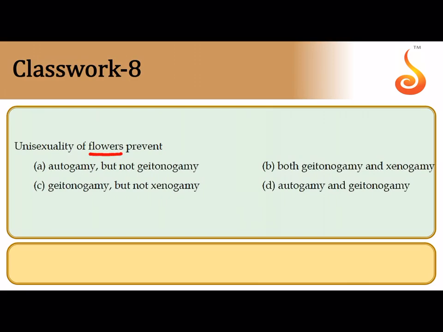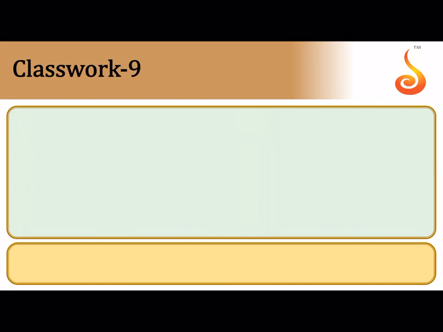Unisexuality of flowers, that means a flower either bears the male part, that is the stamen, or it bears the female part, that is the pistil. So obviously when a flower is unisexual, then you cannot expect autogamy. Autogamy will not happen. But if there are two unisexual flowers on the neighboring branches of the same plant, then pollination can happen between them. So for example in the maize plant, you have male flowers at the top of the plant and female flowers towards the base of the stem. So of course, if the flower is unisexual, you can prevent autogamy, but you cannot prevent geitonogamy between neighboring flowers. So the correct answer is option A.